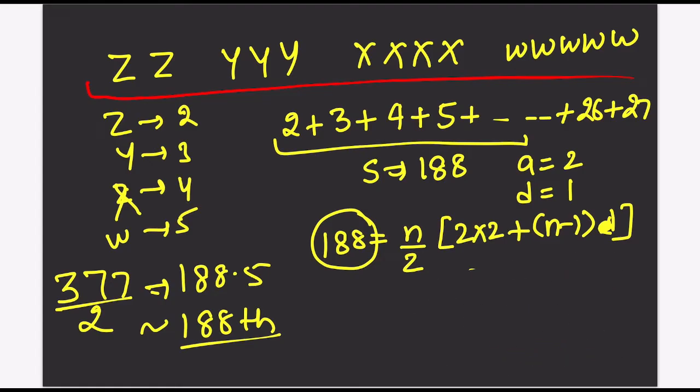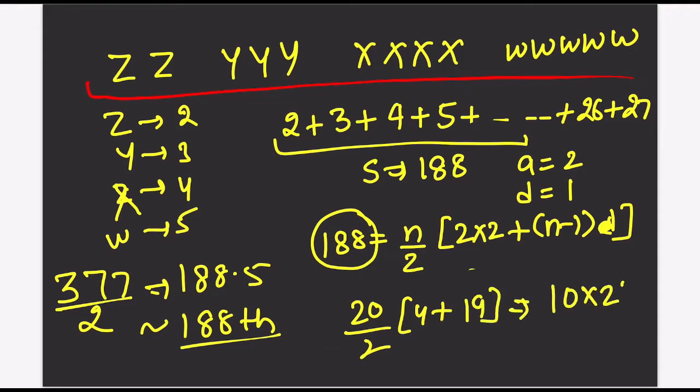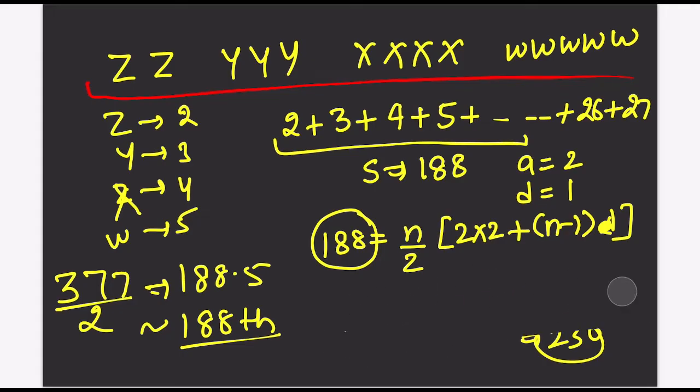Then I will go to 20. 20 by 2, 4 plus 19, right? So this is 10 into 23. So this is 230. So even 20 is not the right answer. We need to look for something between 15 and 20. So if you take n as 18, this could be the answer, right?